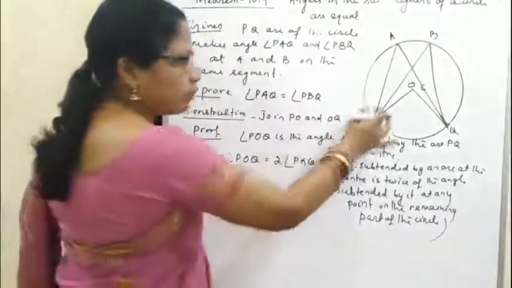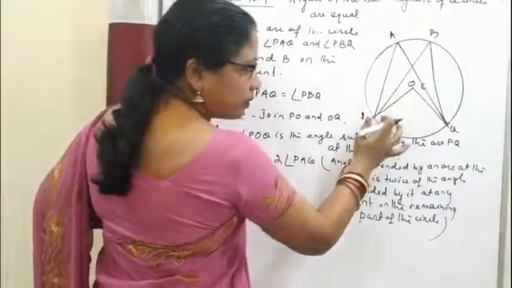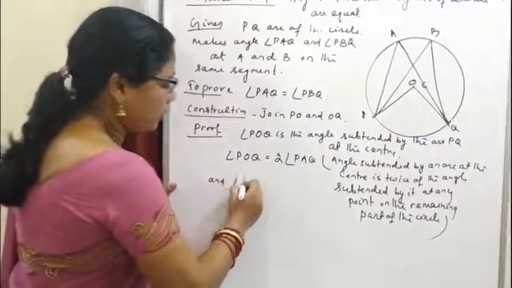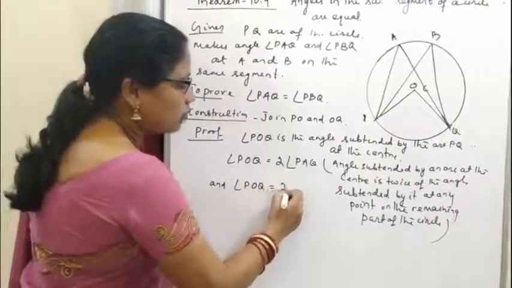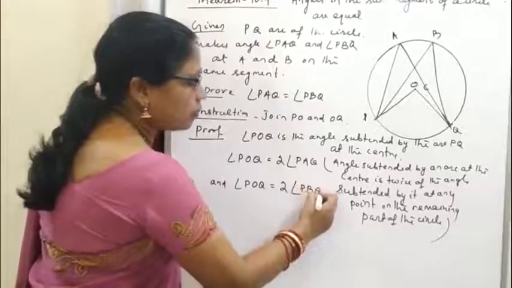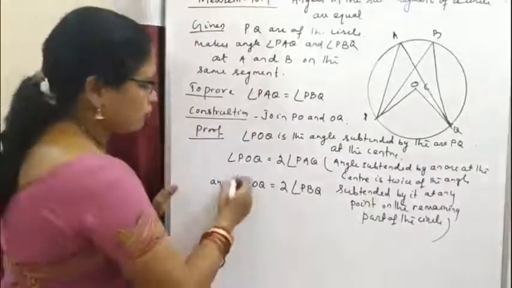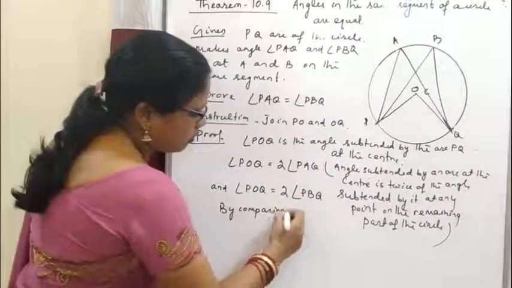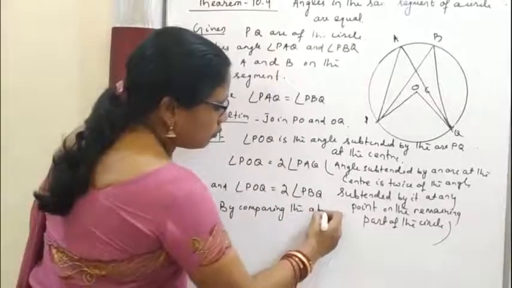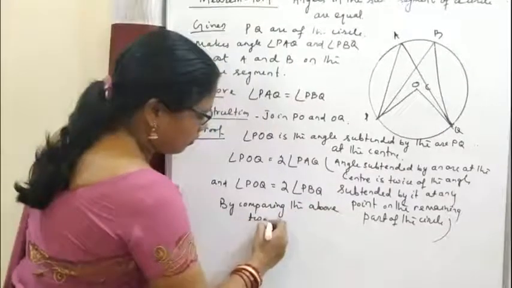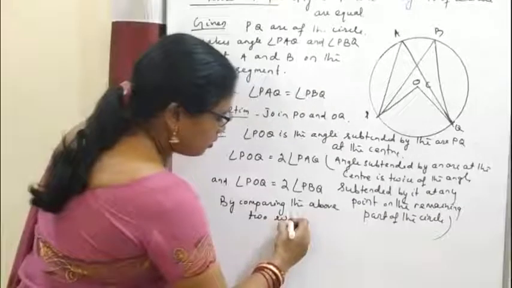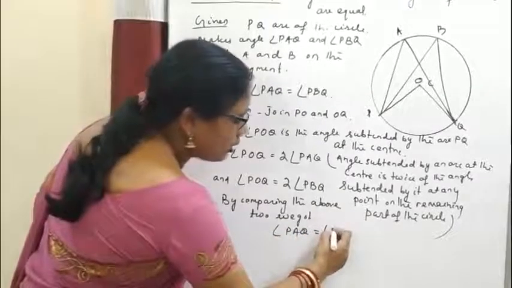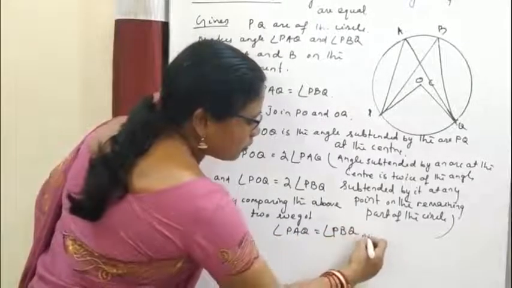Here also at point B, the angle subtended by the arc PQ is PBQ, and angle POQ is also equal to twice of angle PBQ by this theorem. By comparing the above two, we get angle PAQ is equal to angle PBQ. So this is proved.